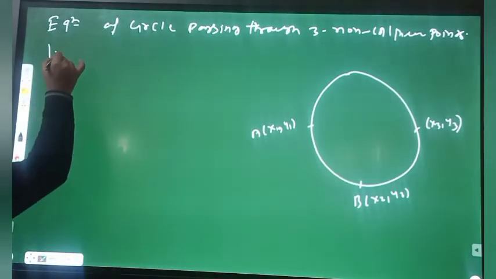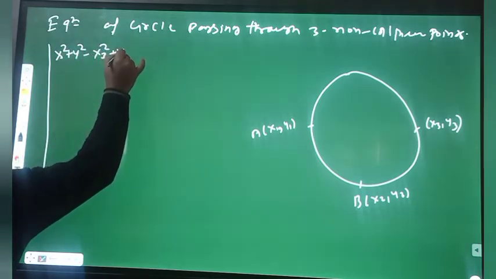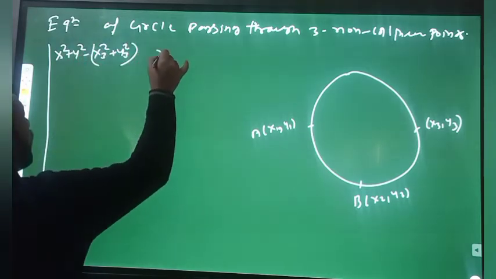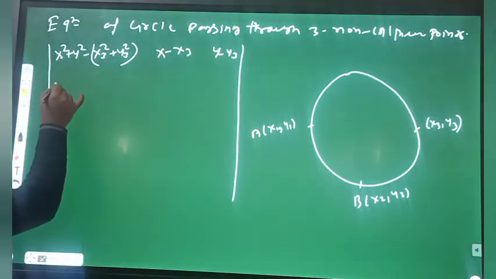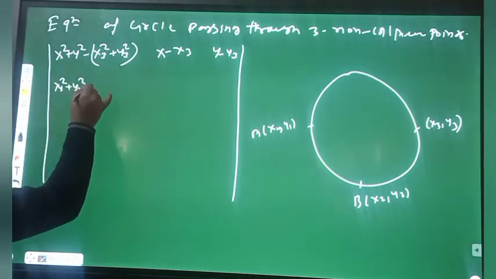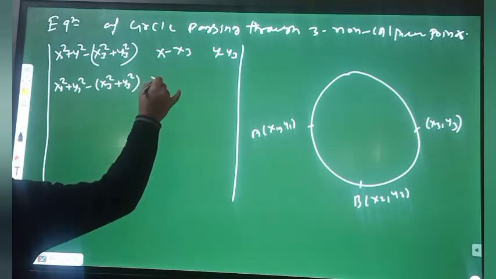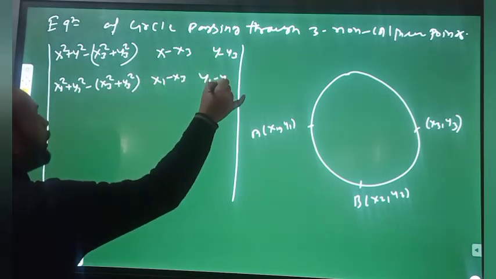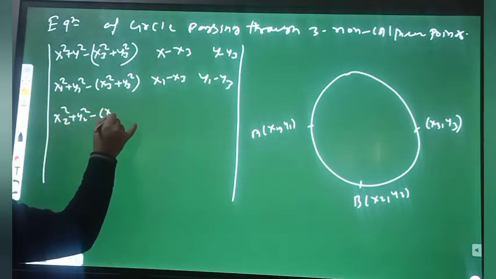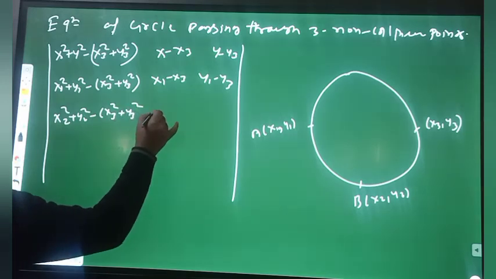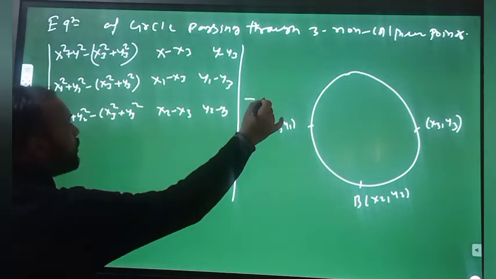So it is the determinant with rows: x square plus y square, x, y, 1; x1 square plus y1 square, x1, y1, 1; x2 square plus y2 square, x2, y2, 1; x3 square plus y3 square, x3, y3, 1, equal to 0.